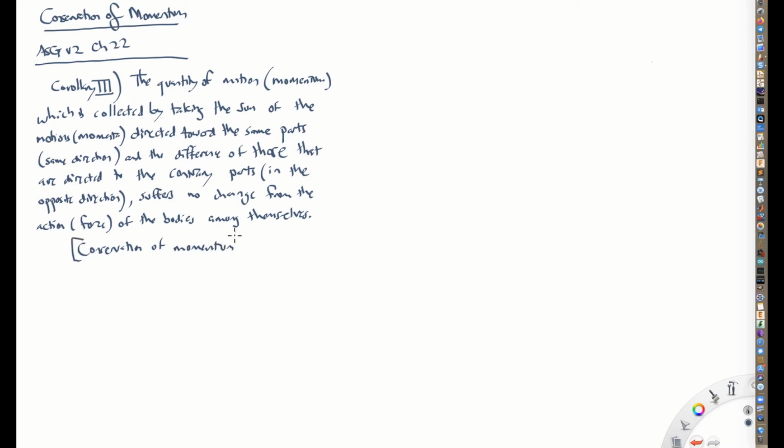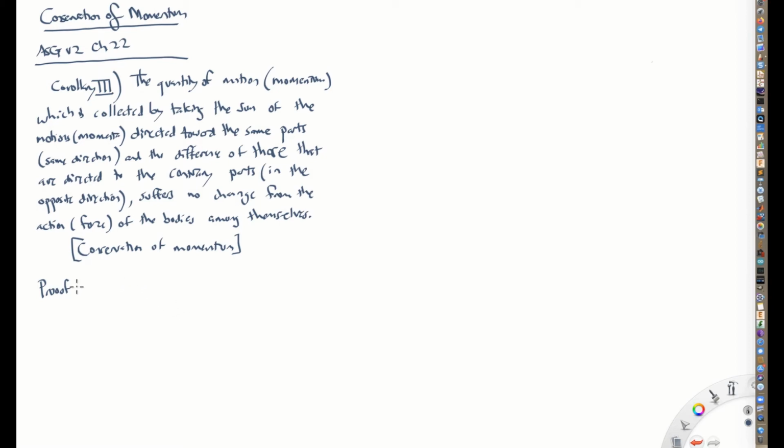Okay, we kind of shorten it to call it conservation of momentum. Within this Corollary, he is really defining what he means by momentum and what it means when you say that it's conserved. And then he goes on to explain where this comes from. It's important to realize that the conservation of momentum is not a new principle, in the sense that it can be derived from Newton's 3 axioms. So here's the proof. We're going to do a simple proof by considering just 2 colliding balls, but this could be generalized to 3 balls or 4 balls or 100 balls or 1,000,000 balls. Okay, so this is the idea.